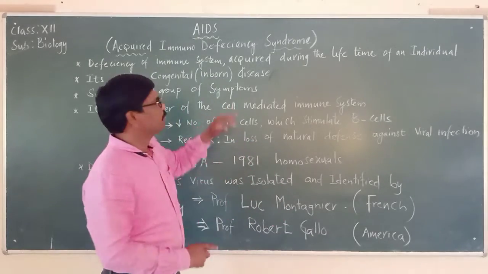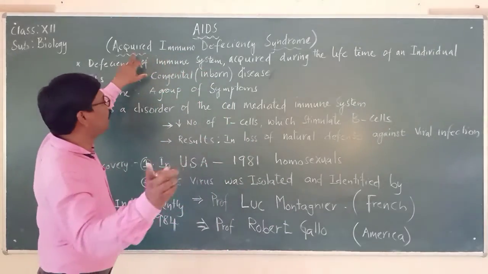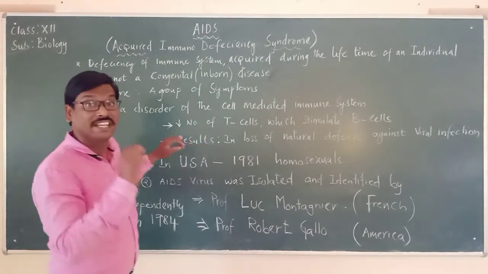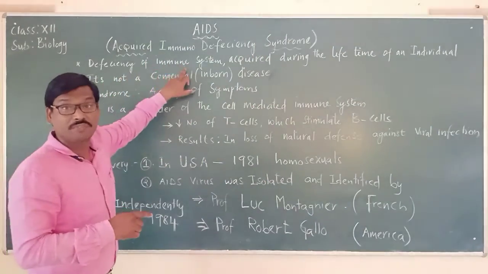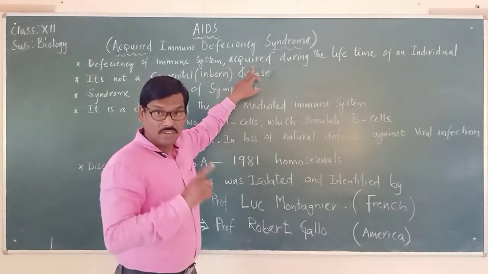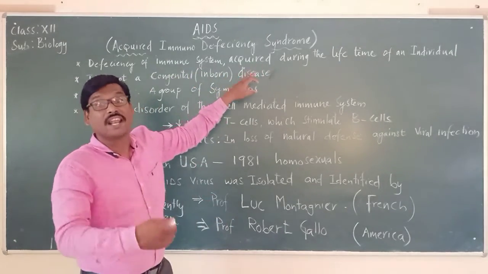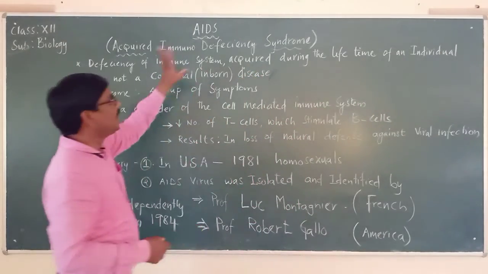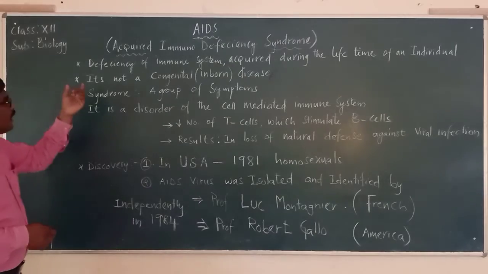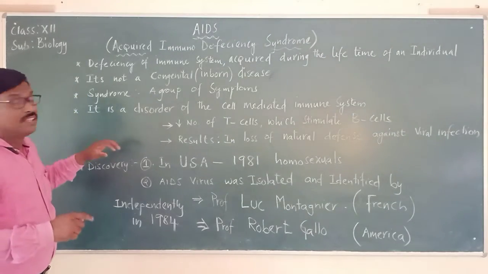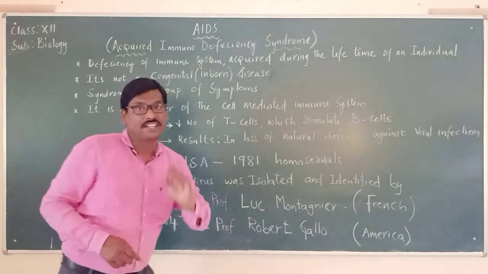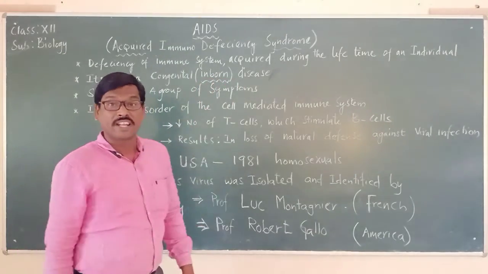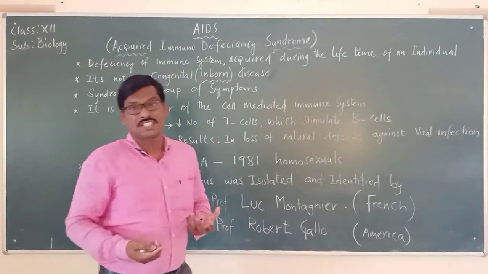But here let us remember, the full form acquired immunodeficiency syndrome means deficiency of the immune system acquired during the lifetime of an individual. We have to remember that it is not a congenital disease. Congenital means inborn.